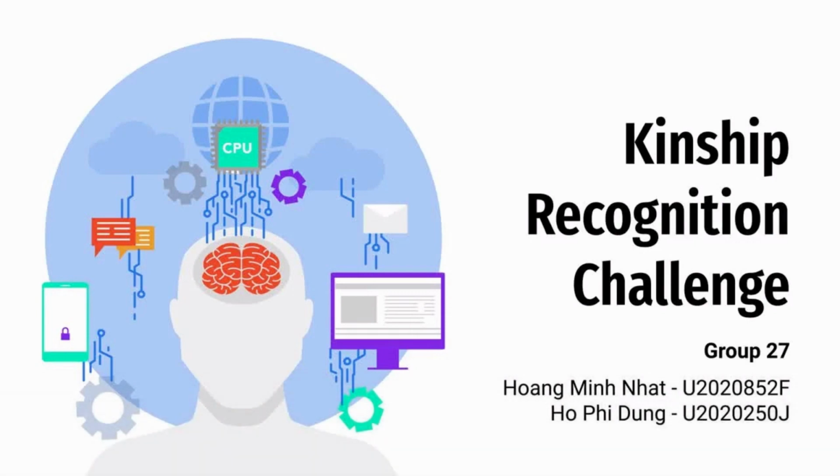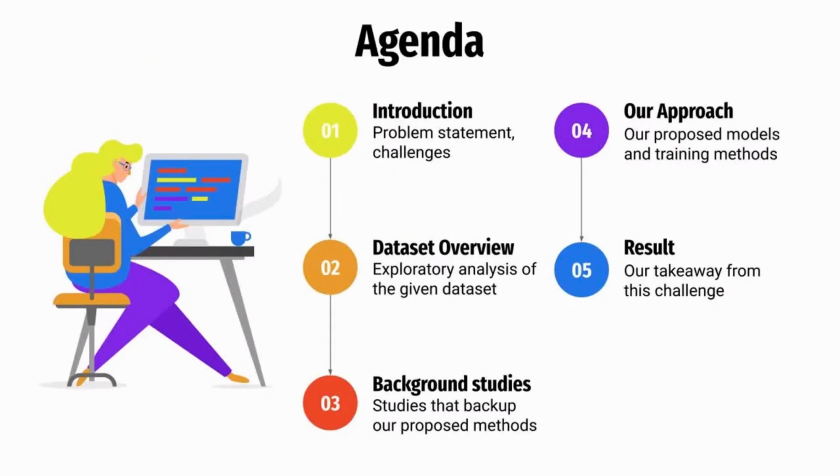We are Group 27, and we would like to introduce you to our work in Kaggle Kinship Recognition Challenge. Our presentation will be divided into 5 parts. We will begin by introducing the problem and providing some background information. Then, we will analyze the dataset and discuss our approach, including data pre-processing, model architectures, and the machine learning pipeline.